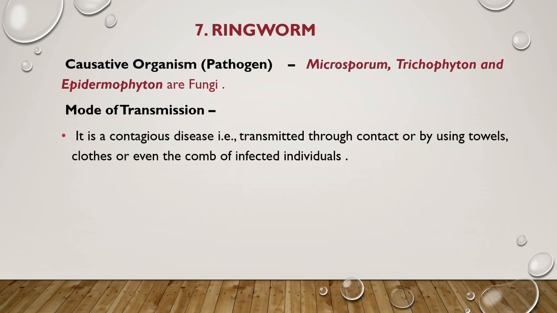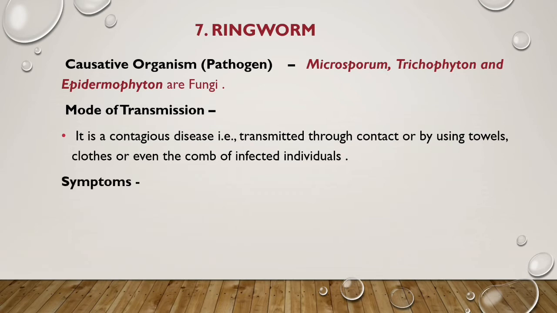Ringworm is a contagious disease that is transmitted through contact or by using towels, clothes, or even the comb of infected individuals. This disease is a communicable disease and it is mostly transmitted through contact. If you come in contact with a person who is suffering from ringworm, then it can be passed to a healthy person. By using the towels, clothes, or even the comb of an infected person, a healthy person may acquire this disease.